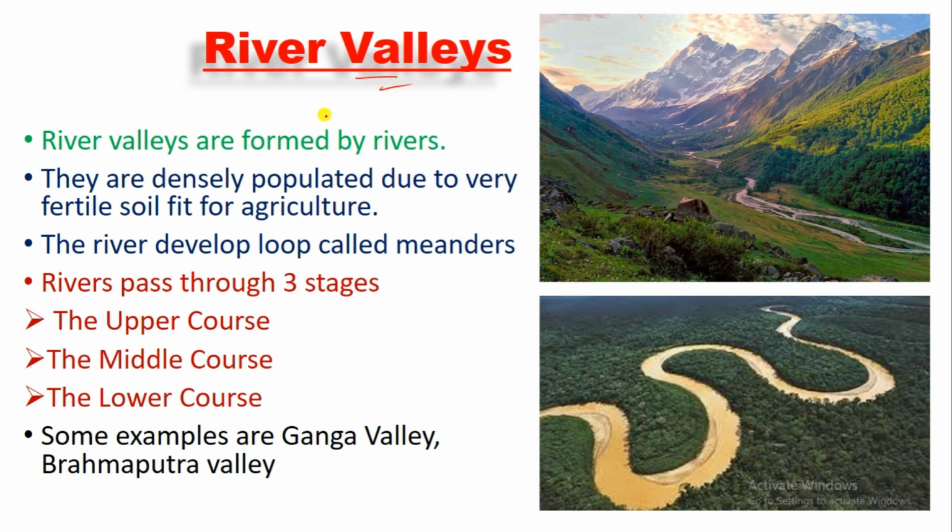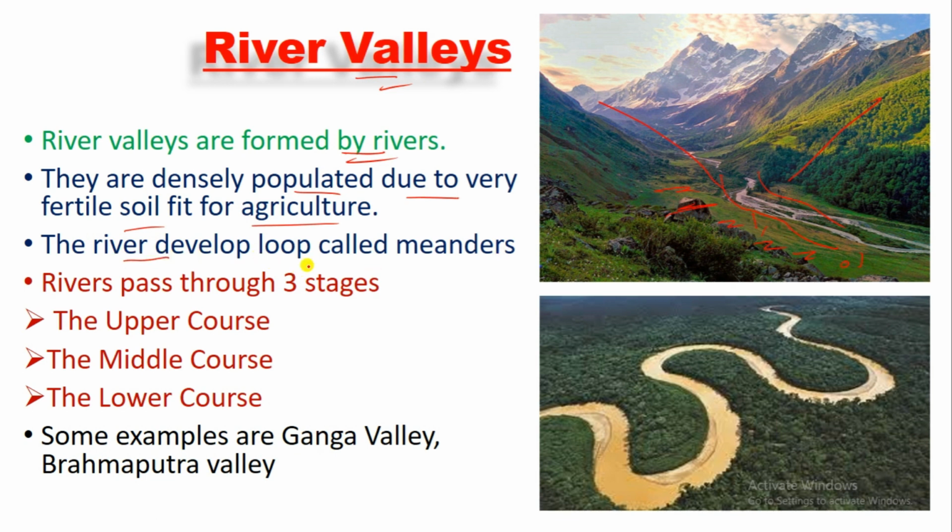Now river valley. River valleys are formed by rivers. So you can see there are two mountains and in between the two mountains there is one river. So this is called a river valley. That means two mountains and one river in between. They are densely populated due to fertile soil fit for agriculture. Densely populated means lots of people live here, because from the river we get fertile soil which is good for agriculture. That's why lots of people live near the river.